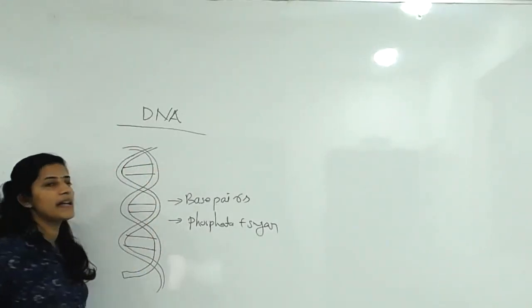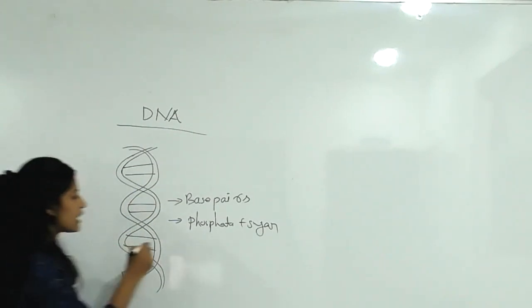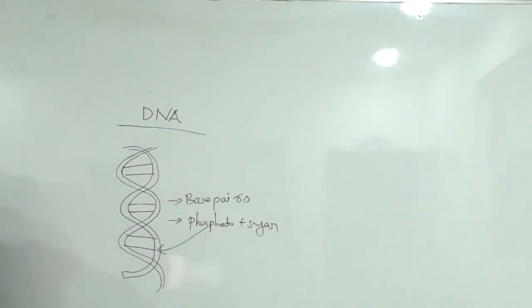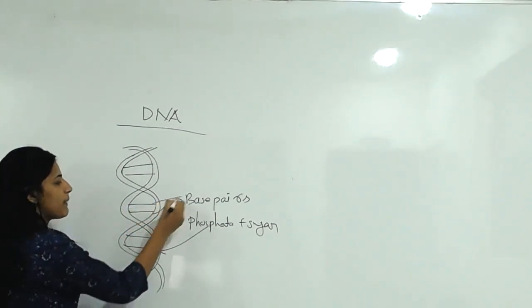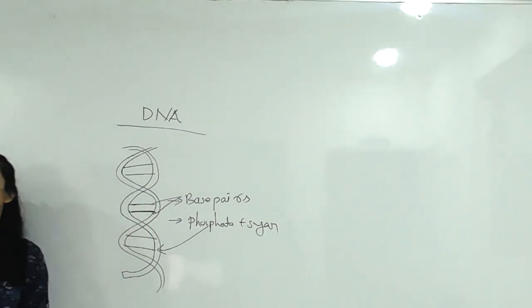Okay, what are base pairs? We will study. Then sugar phosphate backbone. Here you can see the sugar phosphate backbone in that area. Then base pairs can be seen here. These are the areas for base pairs, in a ladder manner. Base pairs, phosphate, sugar units.